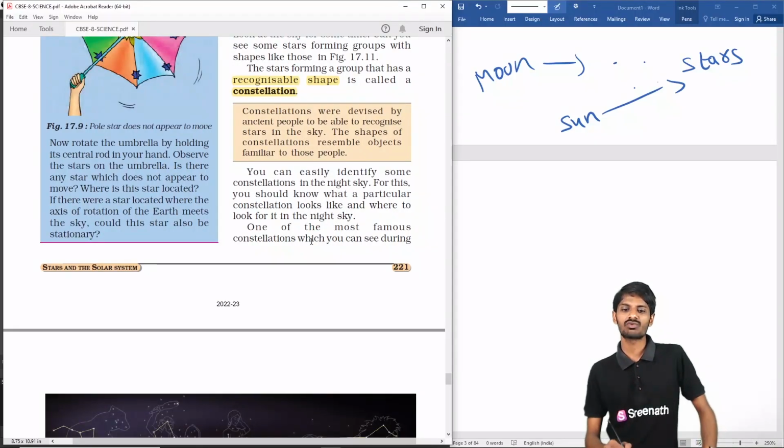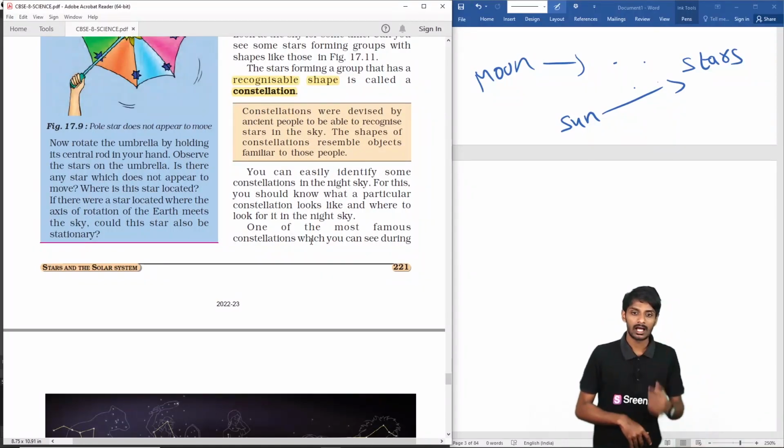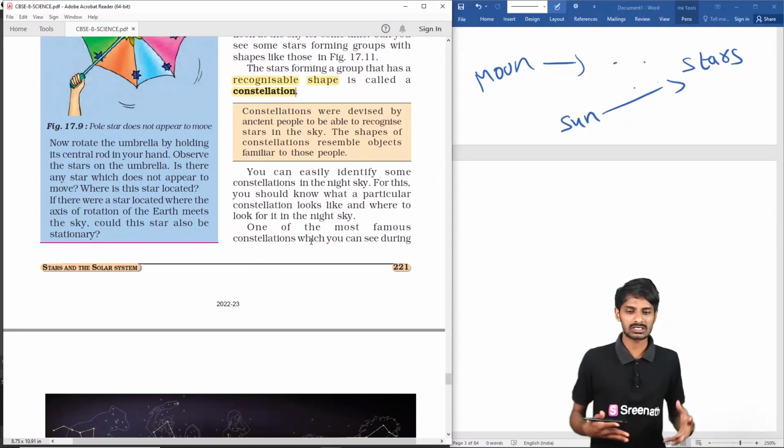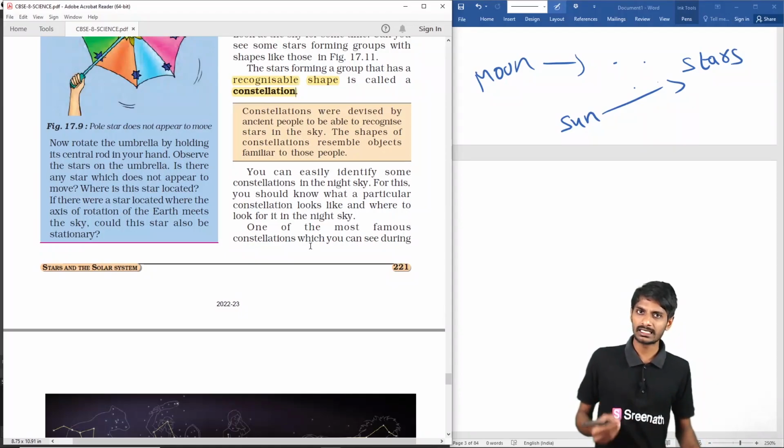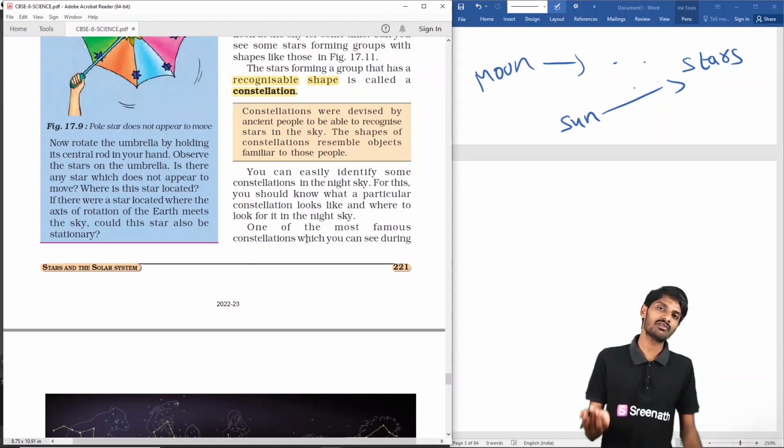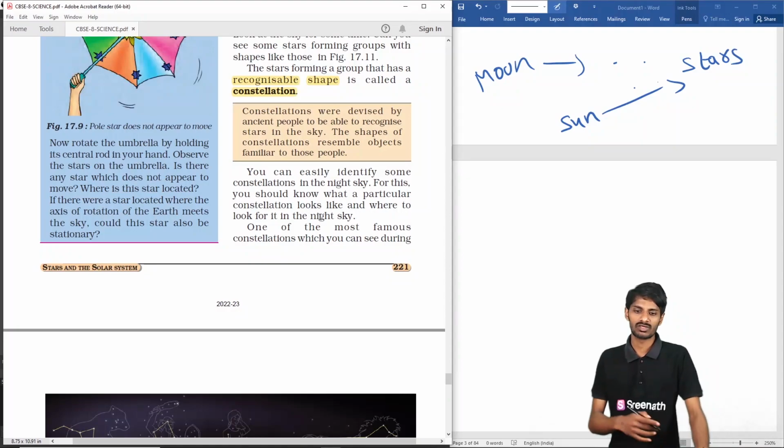But for this, we have to look for the particular constellation, how it looks like, and you have to know where it is found and how it looks, then you can observe it, students.